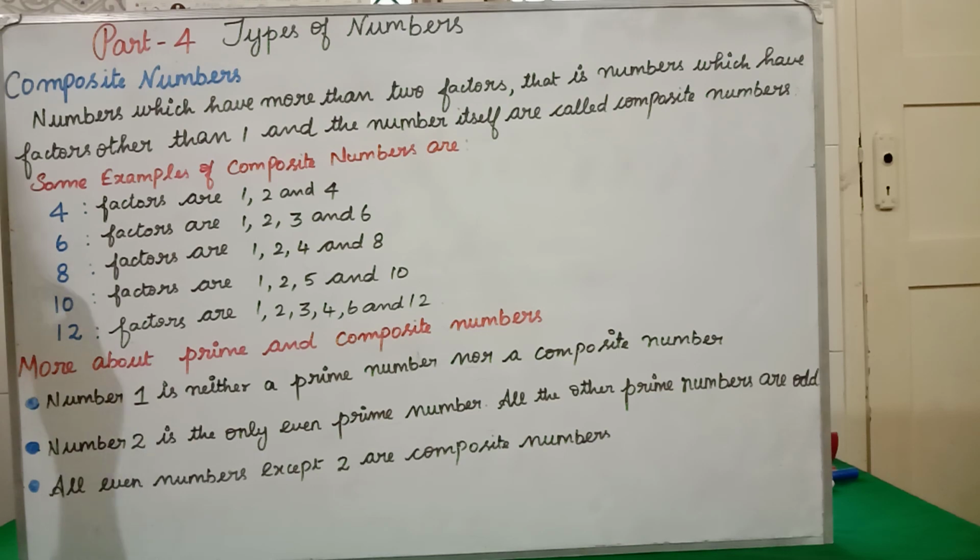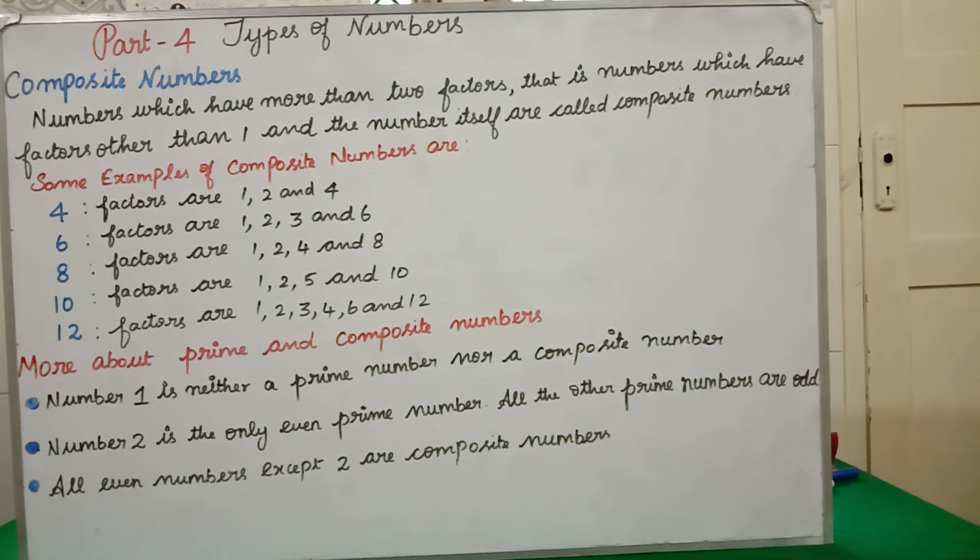How many factors are we having for 4? 3 factors. So numbers which have more than 2 factors, more than means it can be 3 or 4 factors. If it has more than 2 factors, then the number is what? Composite number. The factors of 4 are 1, 2, 4.